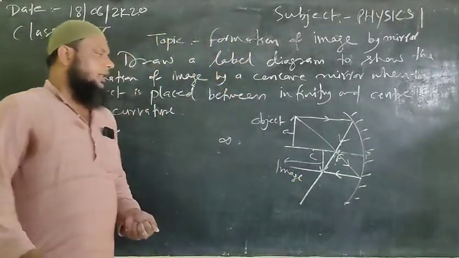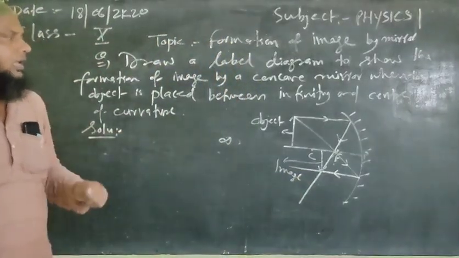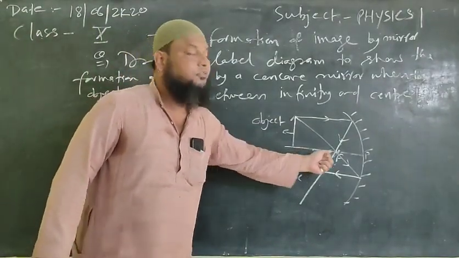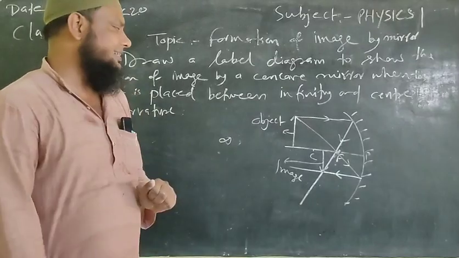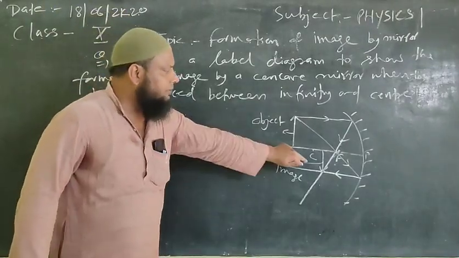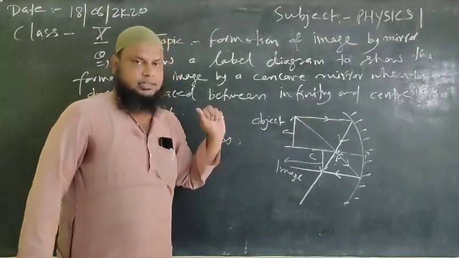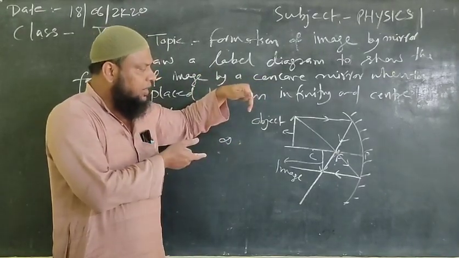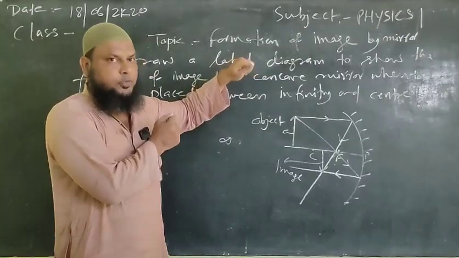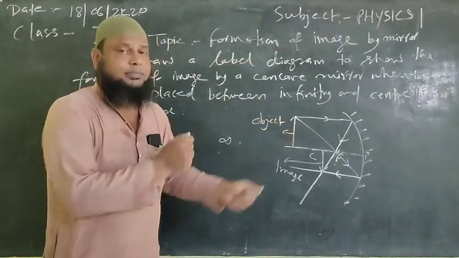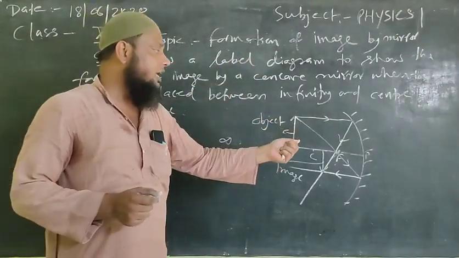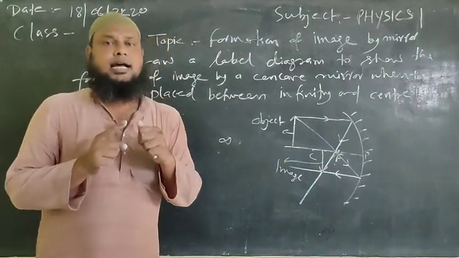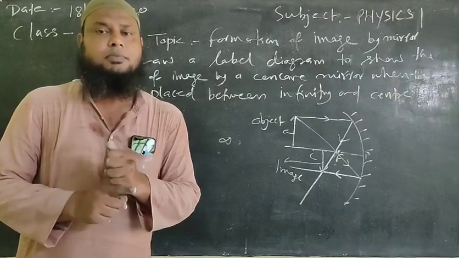Here, if you see, the formed image is in between center of curvature and focus point. That is the first characteristic. Second, the formed image is comparatively smaller than the object. As we see from the ray diagram, the size of the image is comparatively less than the size of the object. Third, it is a real image. Already we have discussed many times that once the reflected rays are directly intersecting each other, the formed image will be a real image.